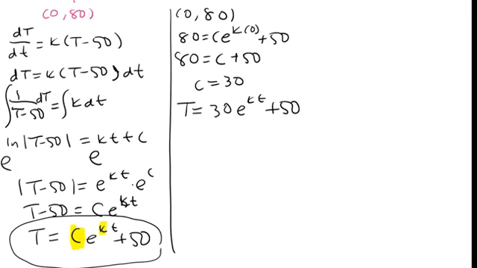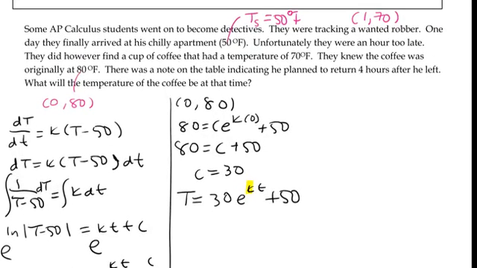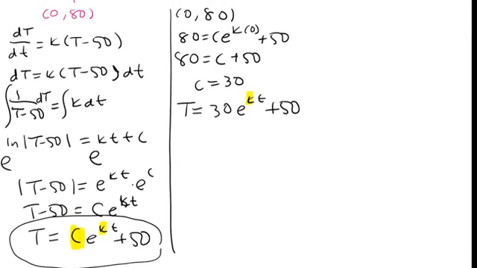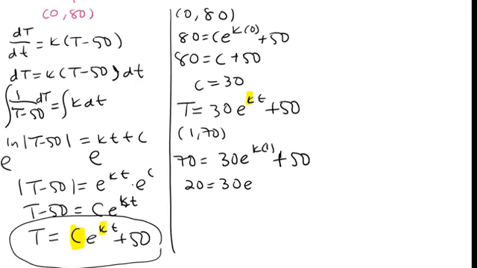What else do I need? I need k. We have another ordered pair though. We have (1, 70) up above here. There you can see it on the top right. So we know (1, 70). So it's going to be 70 equals 30 e to the k times 1 plus 50. Let's subtract 50 over, and we're going to get 20 equals 30 e to the k. Let's divide by 30. That's going to give us 20 over 30, which reduces to 2/3. Almost done. Let's natural log both sides.